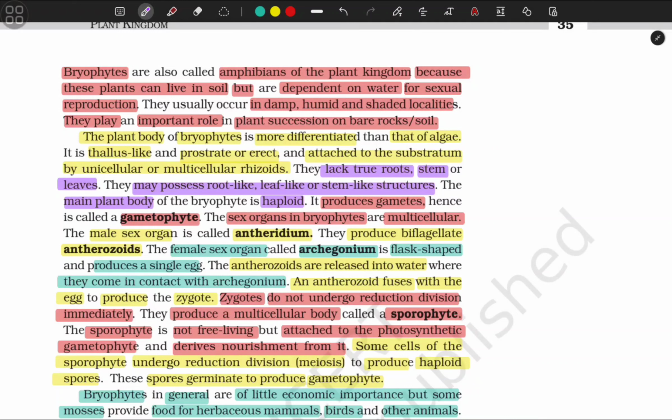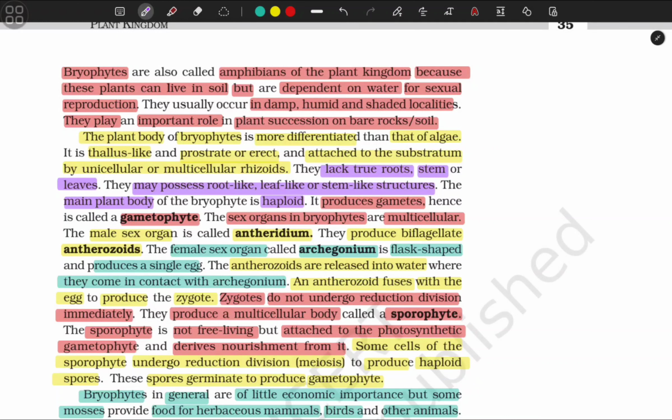The plant body of bryophytes is more differentiated than that of algae. It is thallus-like and prostrate or erect, and attached to the substratum by unicellular or multicellular rhizoids. They lack true roots, stem, or leaves. They may possess root-like, leaf-like, or stem-like structures. The main plant body of the bryophytes is haploid. It produces gametes, hence is called a gametophyte.